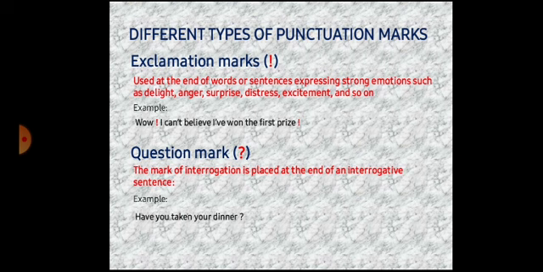Different types of punctuation marks. Okay, so exclamation mark. An exclamation mark is used at the end of a word or sentence expressing strong emotions such as delight, anger, surprise, distress, excitement and so on. For example, wow, I can't believe I have won the first prize!